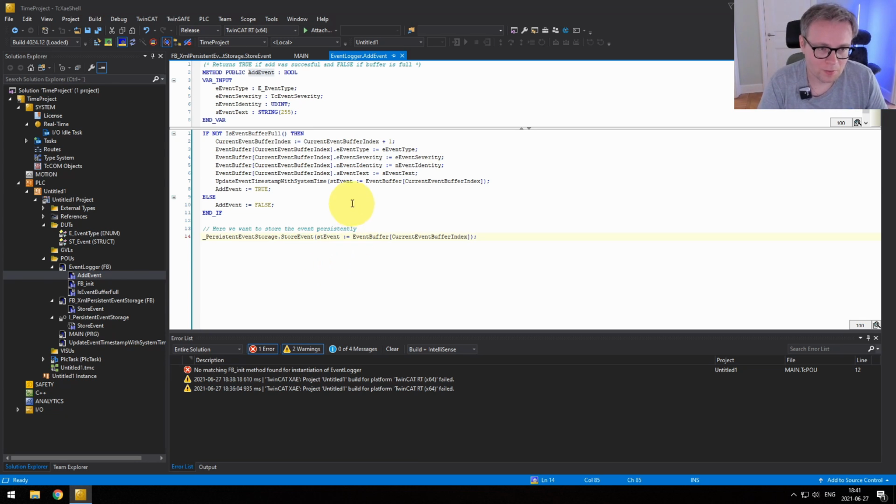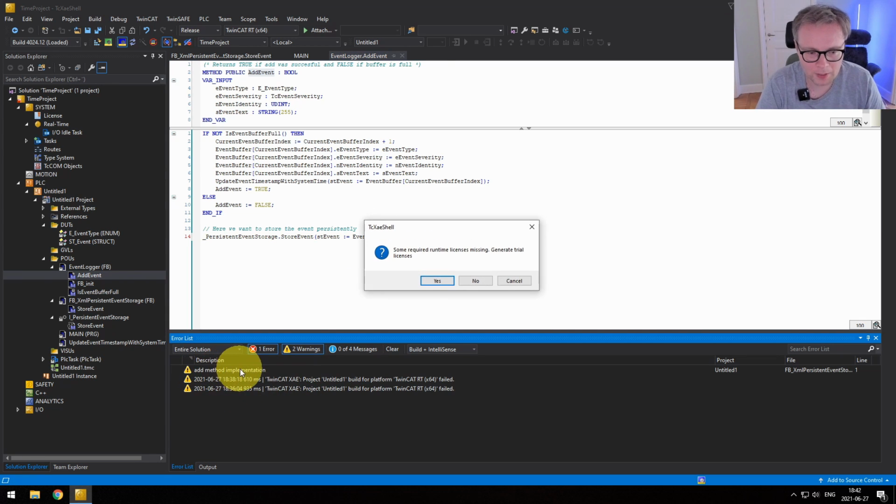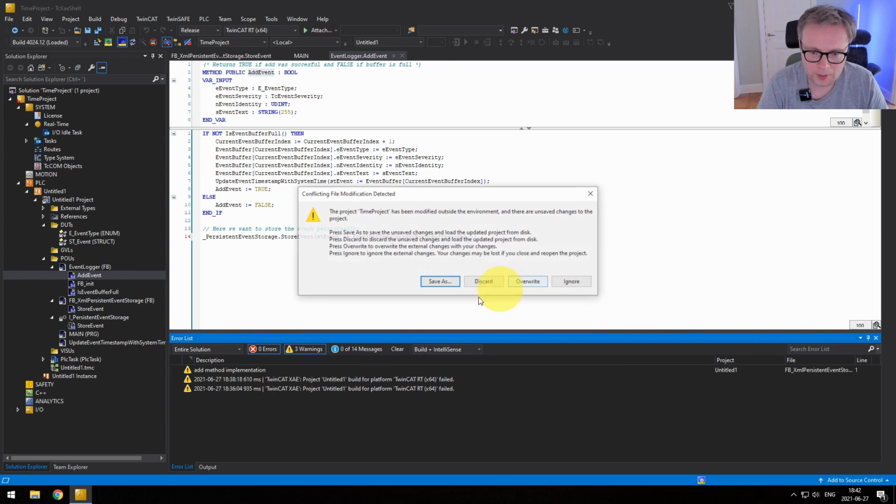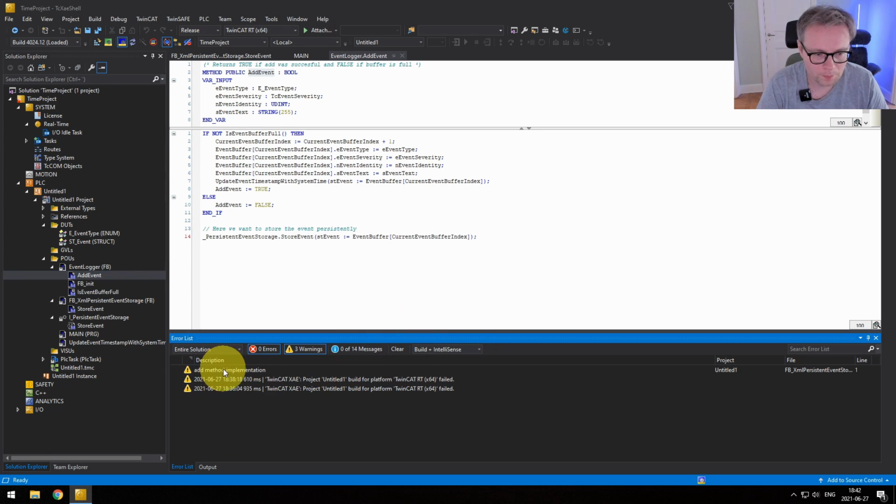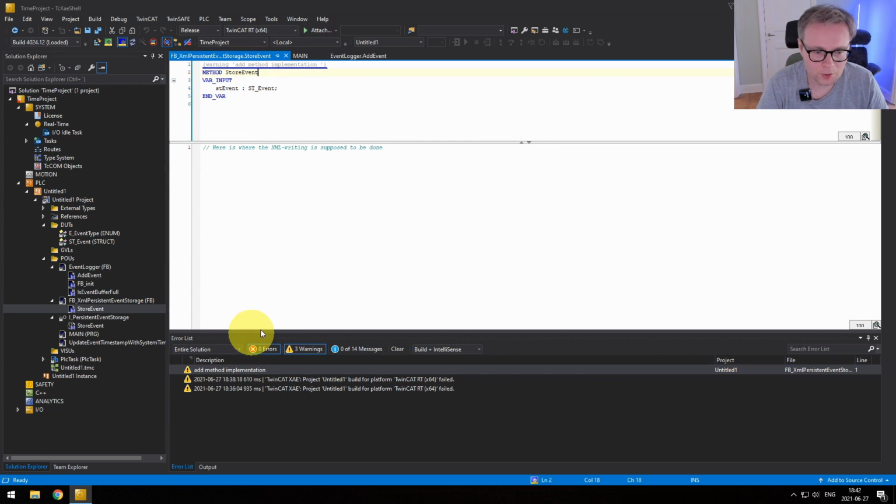So with this, we should be able to compile, like so. Now we actually get this add method implementation. So I'm going to press cancel. I just want to show you. If we click here, we actually get this. So the compiler actually warns us that, hey, you haven't done an implementation of this function block, which you should, right? Because this is the implementing function block that implements the interface, and this one needs to have all the magical code here. So we get a warning.